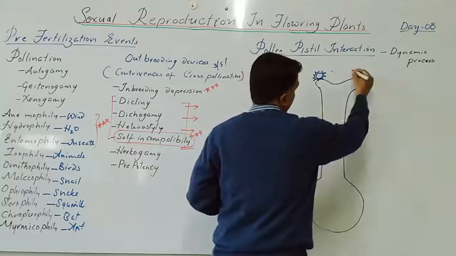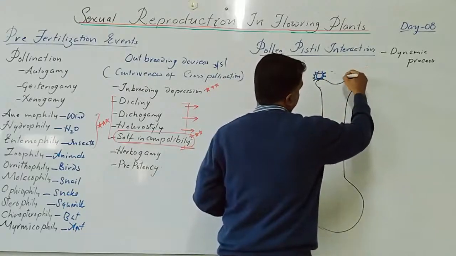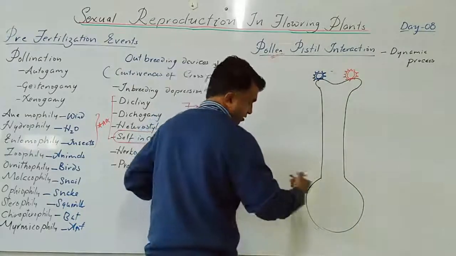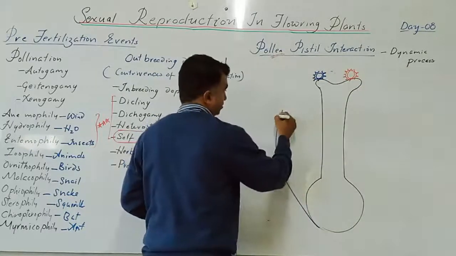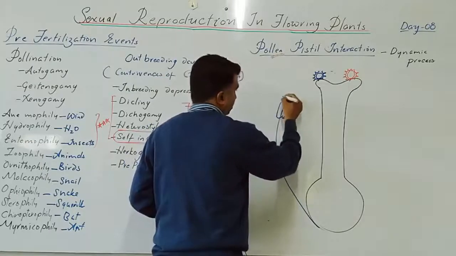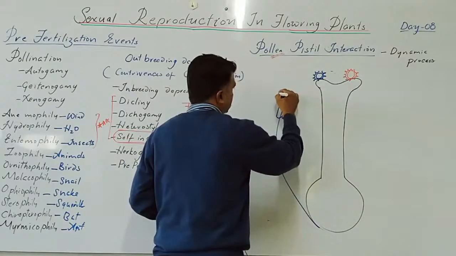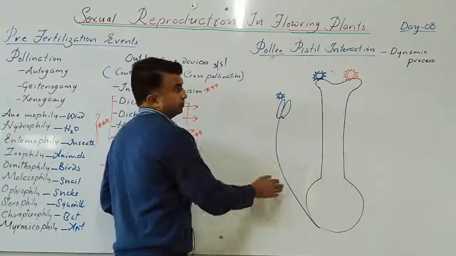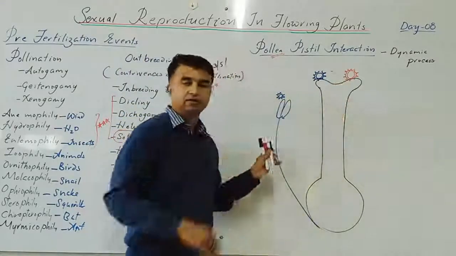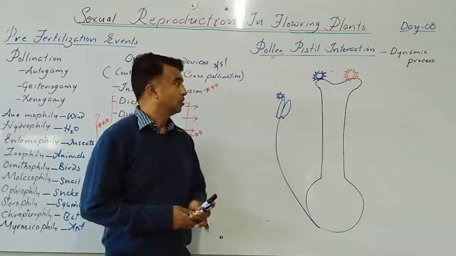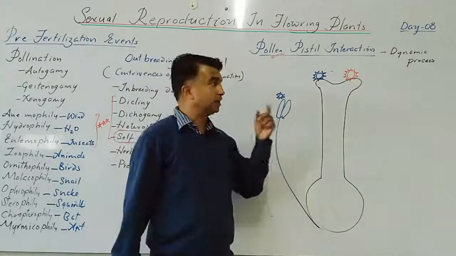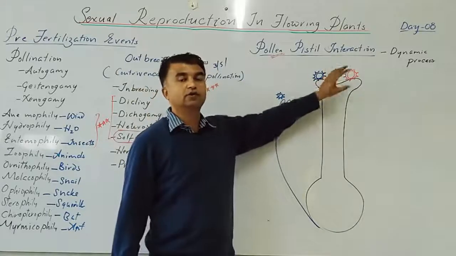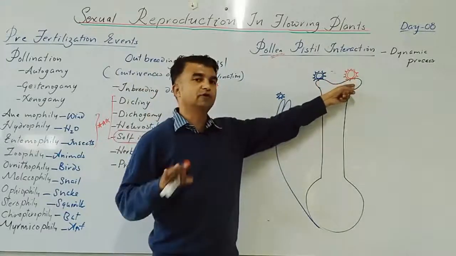Very good, pollen grain. So for example, this is an anther, and the anther generates pollen grains. These are the pollen grains from the same flower and this is the pollen grain of a different flower. Yes, pollination will not give the guarantee that only the same type of pollen grain will land on the stigma surface. Different types of pollen grain will land.